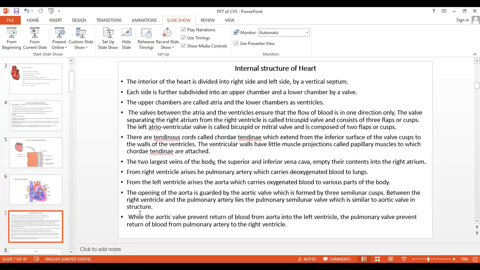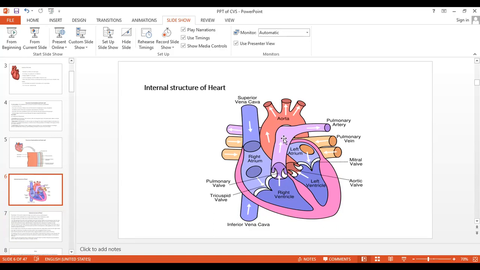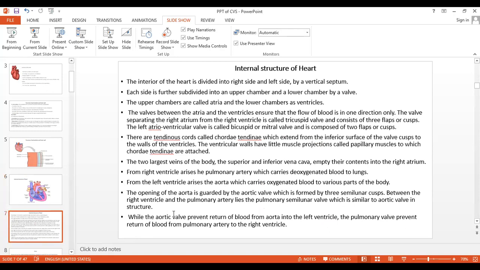The opening of the aorta is guarded by the aortic valve, and the pulmonary artery is guarded by the pulmonary valve, so that it prevents the backflow of the blood. What happens? The opening of the aorta is guarded by the valve.